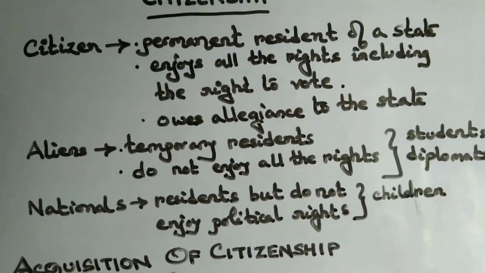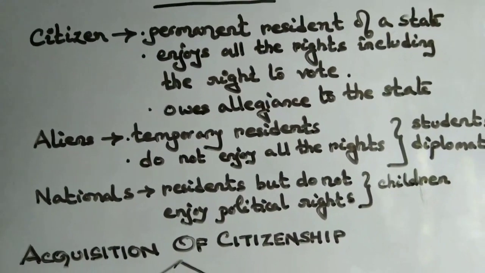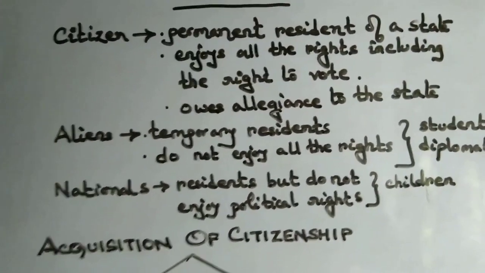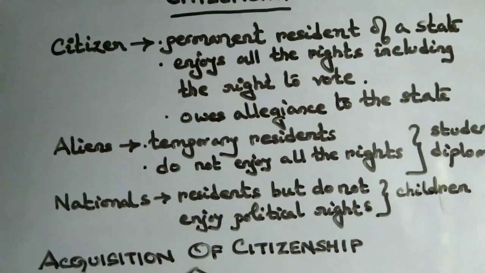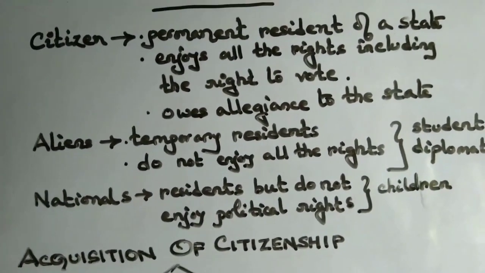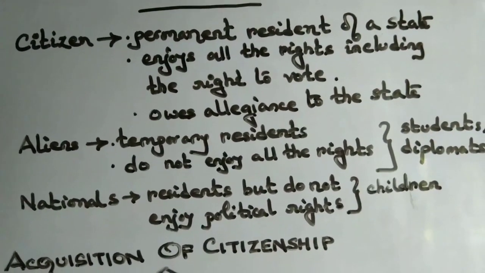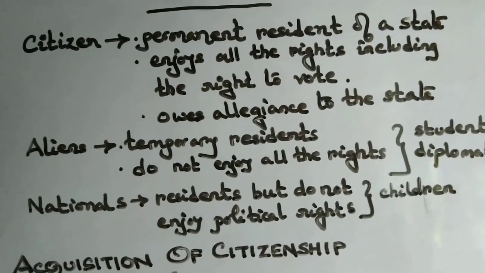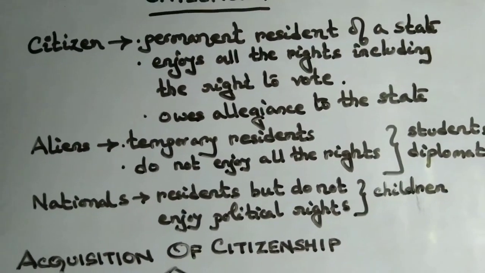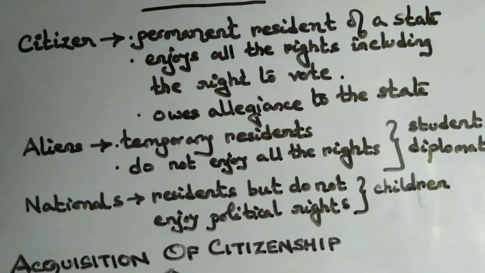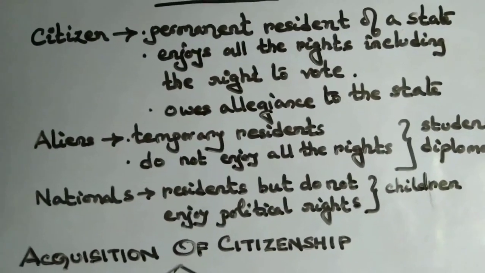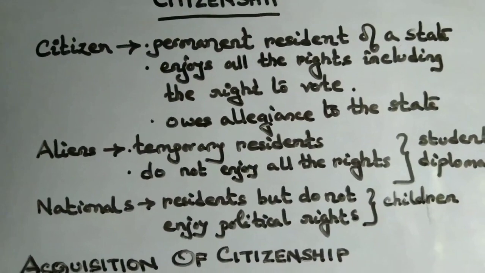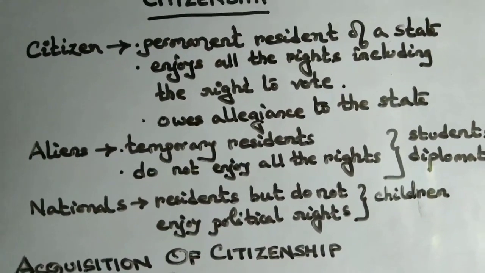Apart from the citizen, in a state there are also people who are temporarily residing in that state, and they do not enjoy all the rights, mainly the political rights. These people are known as aliens, like students, diplomats or tourists who have come to that particular state for a purpose and are not permanent members of the state.